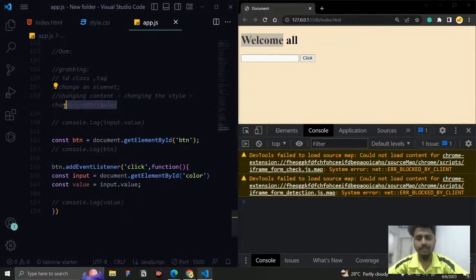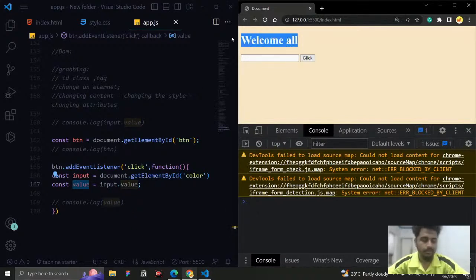And if you want to change an attribute, for example, the image SRC attribute, href attribute, any attribute, we have a method for that too. So in my case, if some user gives a name, I need to fetch the name. Right now I've fetched the name and I'm storing it in the value variable. I need to display this value variable by changing the h1 element.